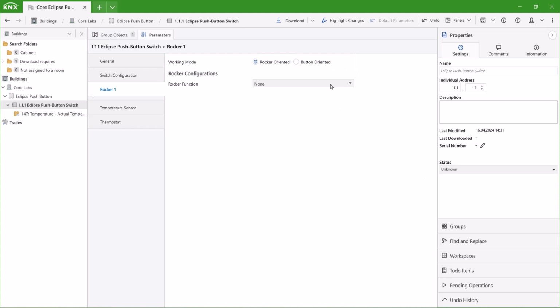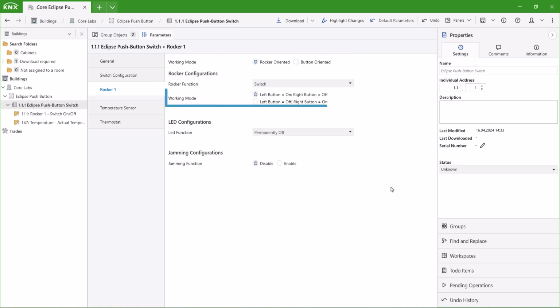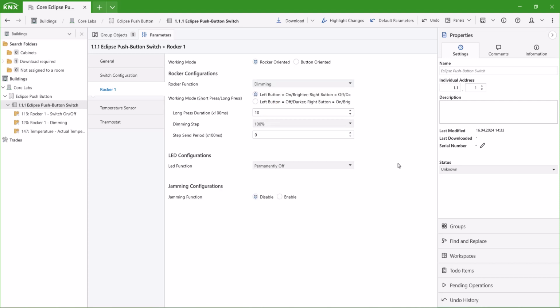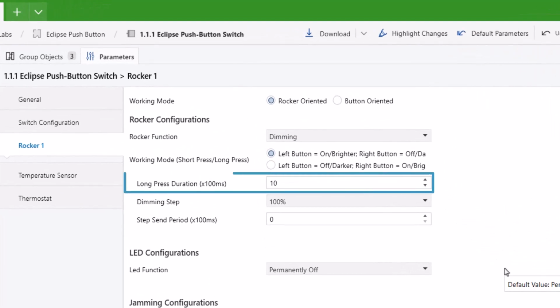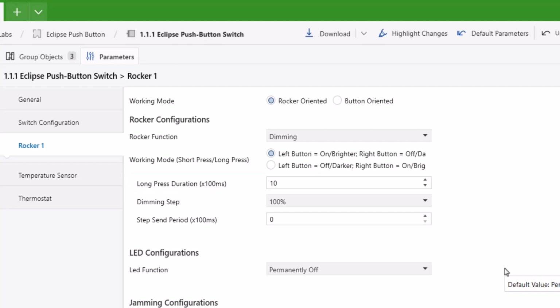Rocker-oriented. Switch. Working mode is selectable for left and right buttons. Dimming. Working mode is selectable for left and right buttons. Long press duration can be changed. As default, 100 milliseconds times 10 equals 1000 milliseconds, 1 second. Switch will start to send dimming up-down commands after each press longer than 1 second.